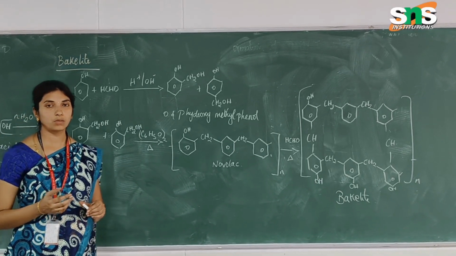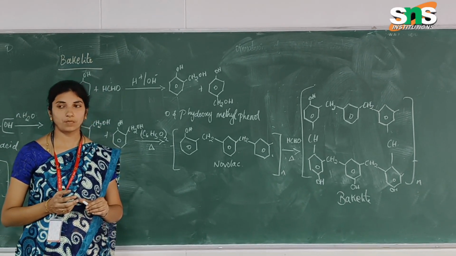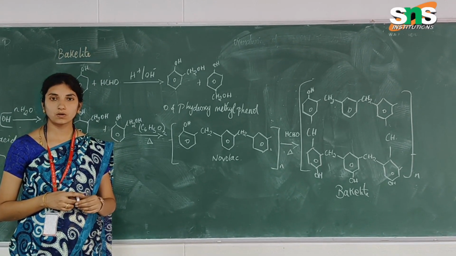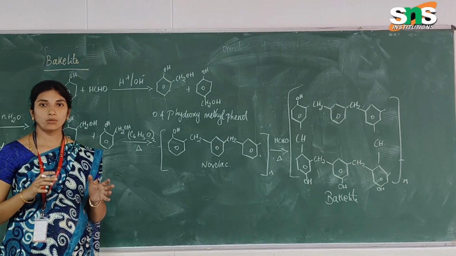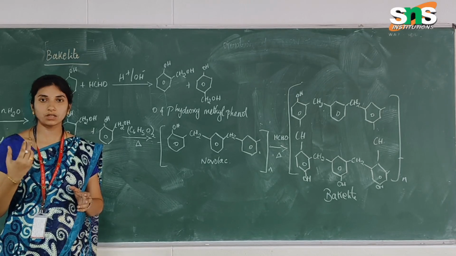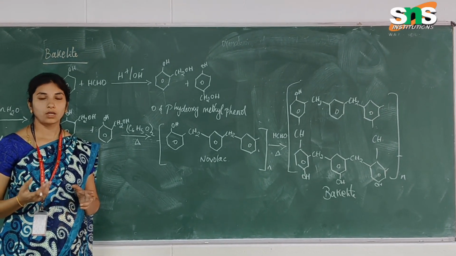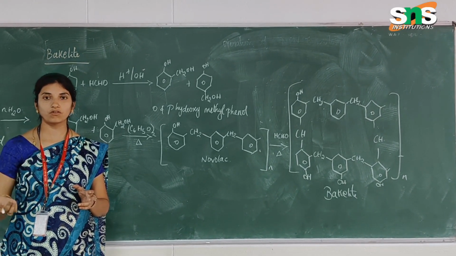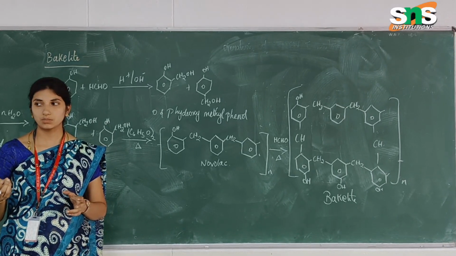Next we are going to see the topic of bakelite. Bakelite is one type of phenol plus resin product. Here the resin is the main source by which we convert the monomer into a polymer. Resin is used as a coating material in paints and varnishes.